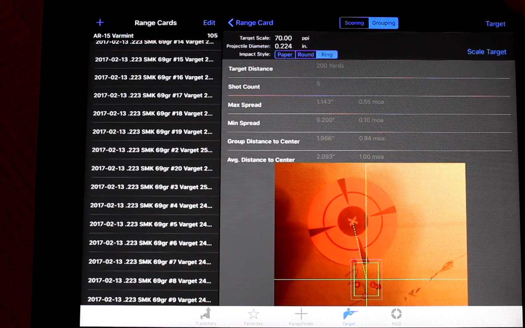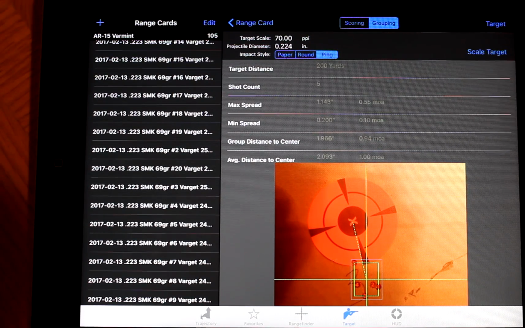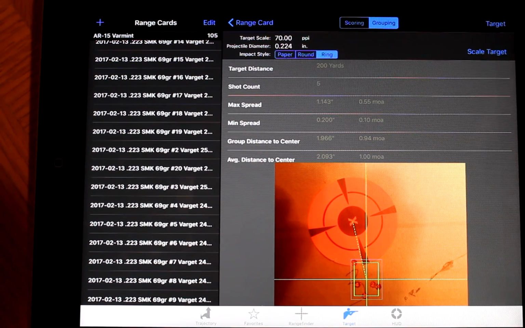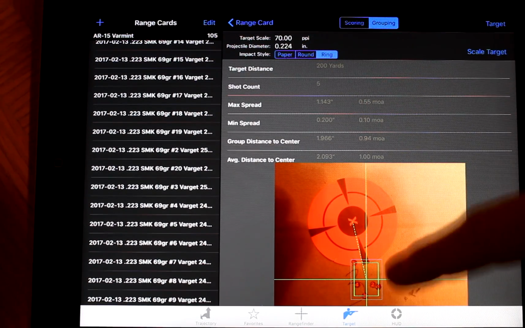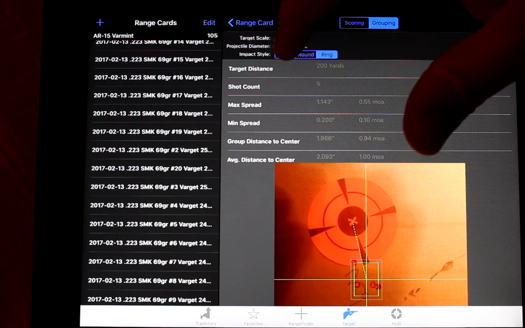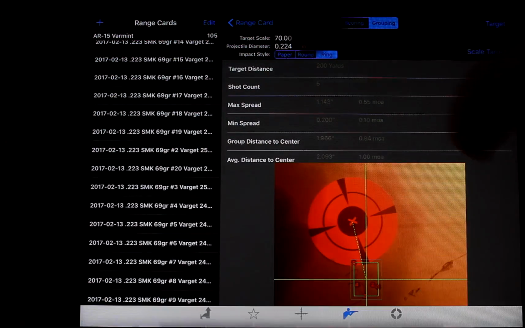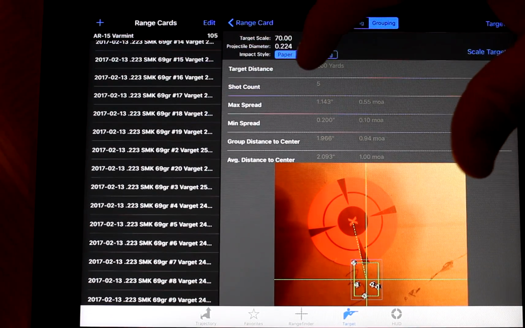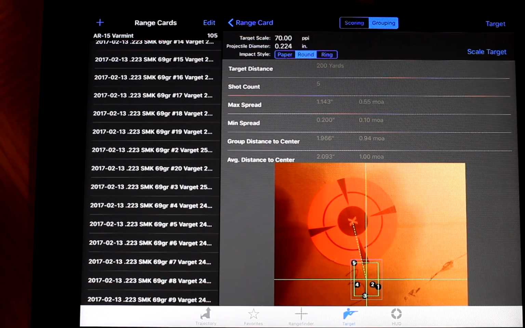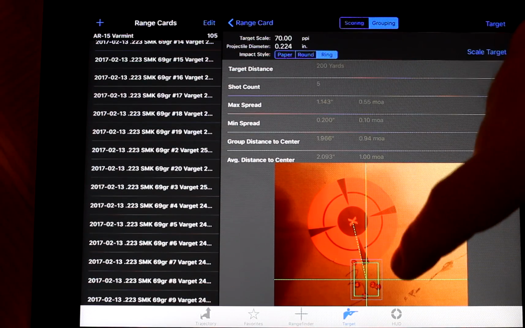Go to grouping. So this is the cool part. So 224, your projectile diameter. I have it set to ring, so you can actually see behind. If you do like paper, it looks kind of, oh shoot, my sausage fingers got in there. I see paper, and it doesn't look right. You can do round, whatever. I just like the ring, so you can actually see the bullet hole.